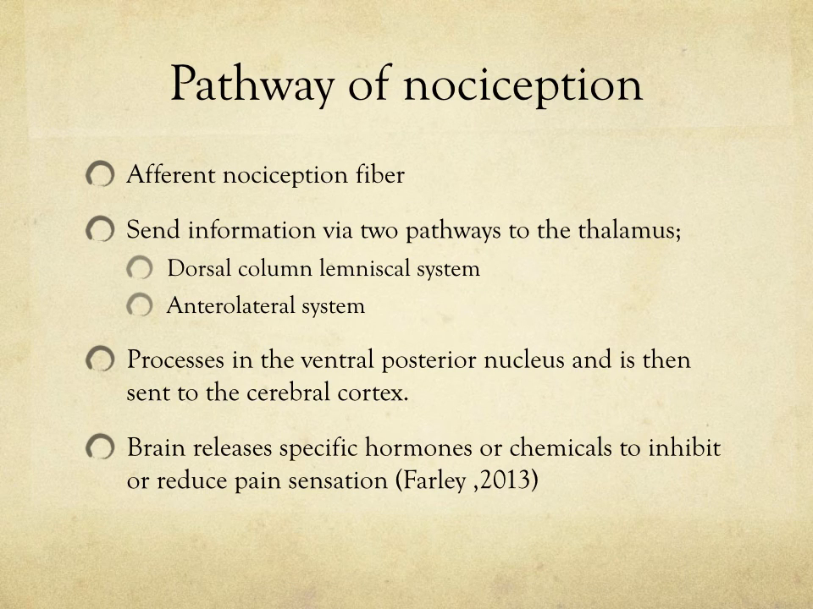So, the pathway of nociception. Afferent nociceptive fibers are those that send information to the brain. These travel back to the spinal cord and synapse in the dorsal horn. The signal moves up the spinal cord from the lamina that it terminates at and moves to the thalamus by either the dorsal column lemniscal system or the anterior lateral system. It is then processed in the ventral posterior nucleus and is then sent to the cerebral cortex via the posterior limb of the internal capsule. The brain then releases a specific hormone or chemical to inhibit or reduce this pain sensation.